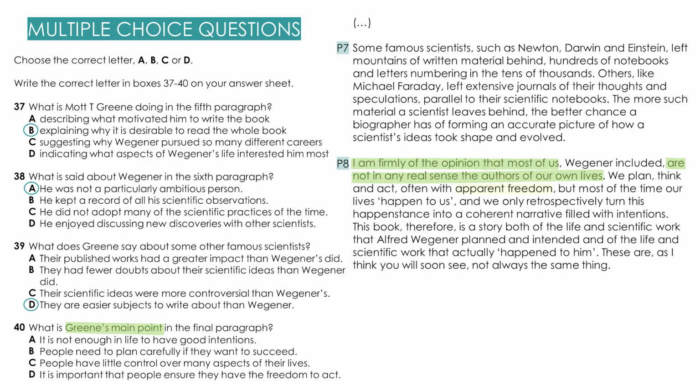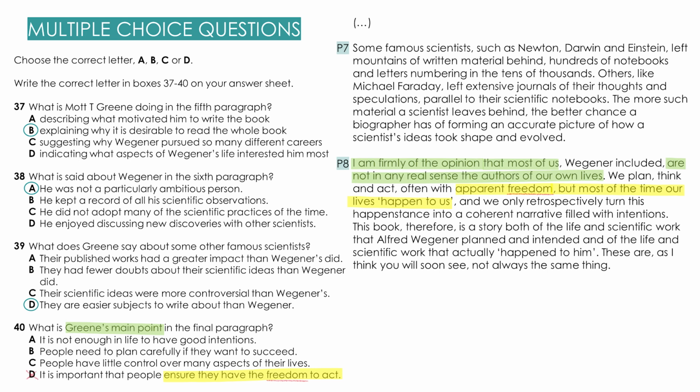So we can see apparent freedom, and freedom was mentioned in option D, but he says people have apparent freedom, but most of the time our lives happen to us, which means we don't really have freedom. But option D is it's important that people ensure they have the freedom to act. That's not the idea at all. Cross it out.